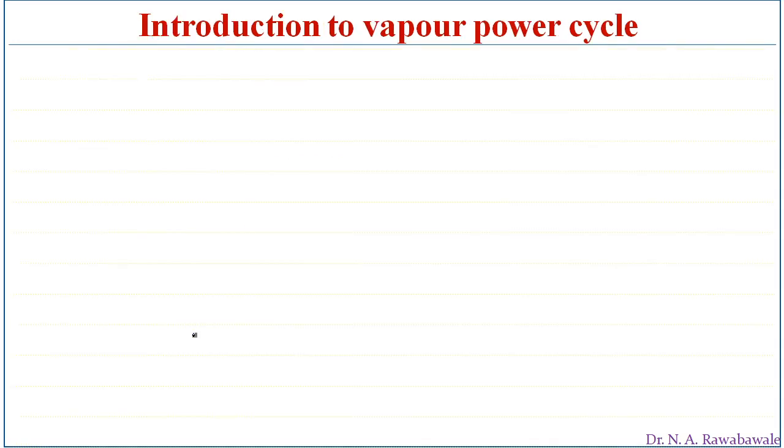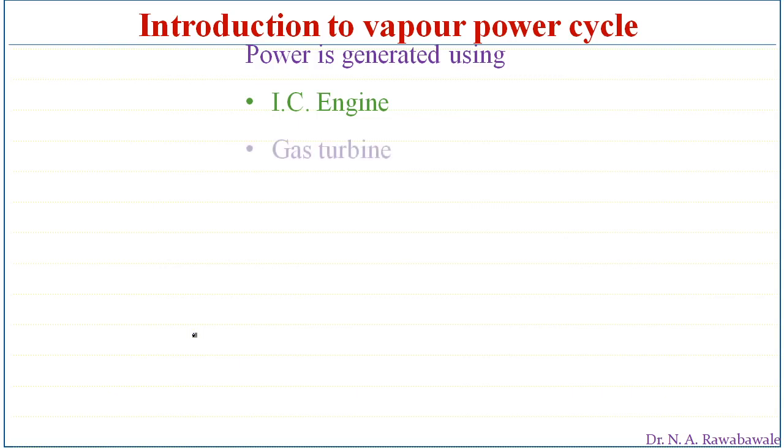Now, power is generated from various sources. In the IC engine, the combustion of fuel is converted into mechanical work. That mechanical work is utilized for various purposes. Then comes the gas turbine. The gas heated by combustion of fuel is expanded in the turbine, and that heat energy is extracted in the form of mechanical work.